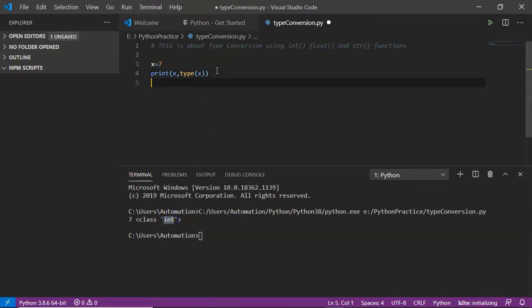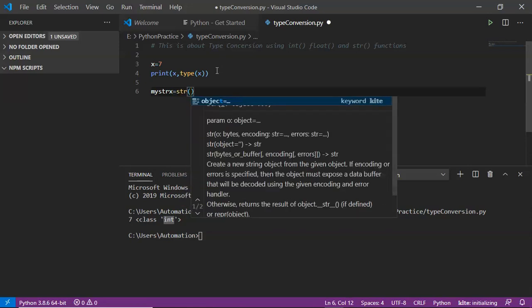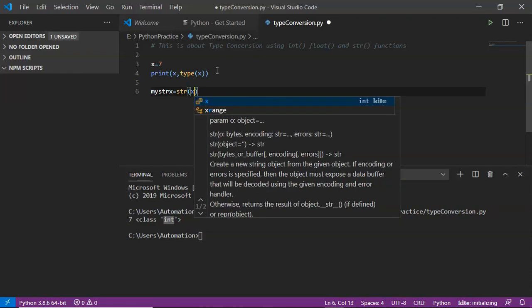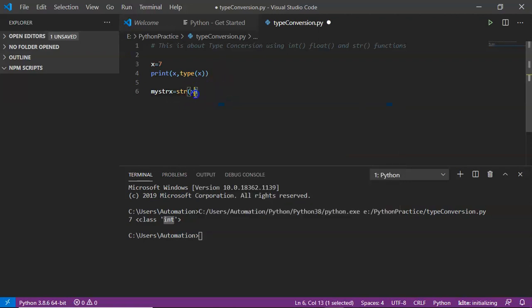That's fine. Now suppose you want to convert your integer data into string data. Yes, we can convert it using the string function. I am defining a new variable called, let's say, myString equals str of x. For that string function you have to pass an argument, your variable, that is x here. Whatever we write inside the parentheses is called an argument. Now this string function will convert your data into a string and store it in the myString variable.